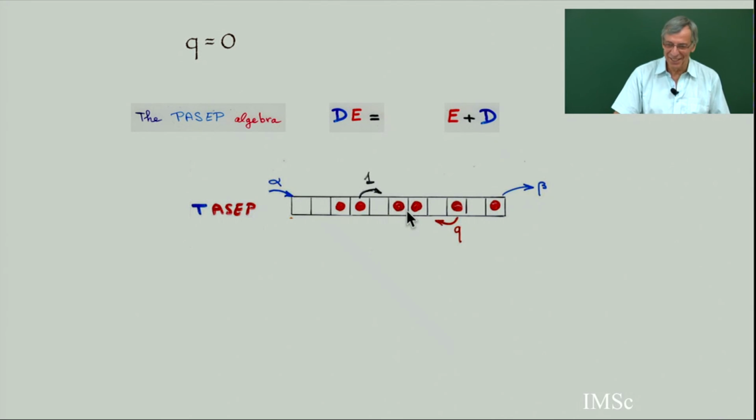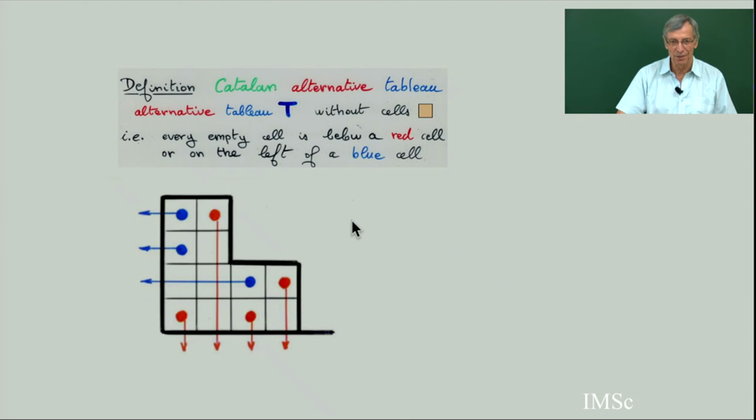But maybe at the end of the class, there will be 2 particles in one location. So this we will do at the end of the class. It's a model called the 2-PASEP. There are 2 kinds of particles, and some particles can jump with high priority. A minister, he can jump over another car. Yes, in India, when you have a government car behind you, he always wants to pass. So this 2-PASEP model fits very well with India. So we will study the 2-PASEP model, and again, there is very beautiful combinatorics. It goes outside of the framework I am going to teach here, but it will be interesting to do this extension.